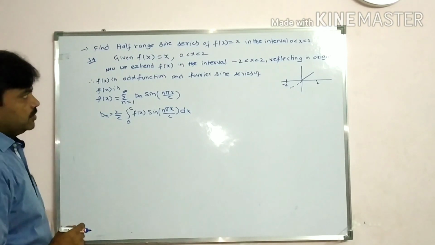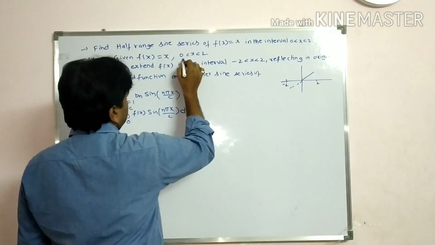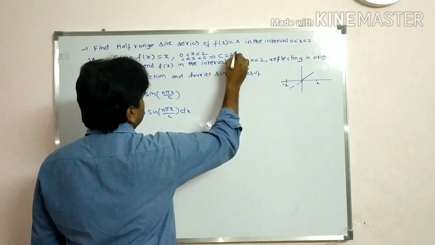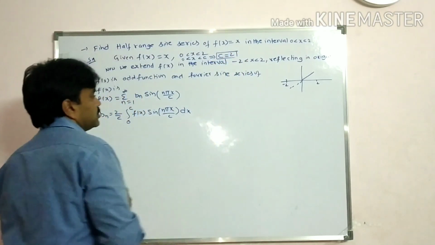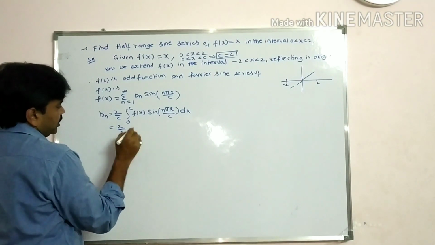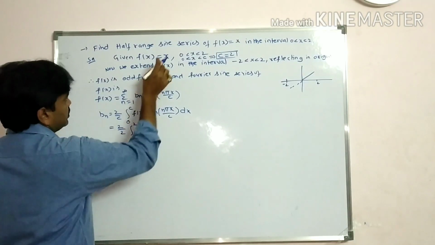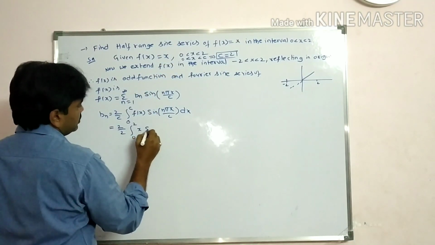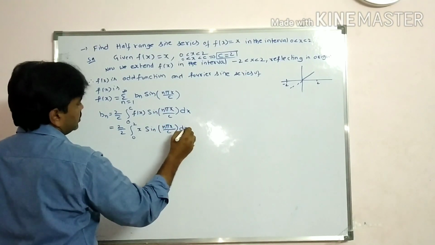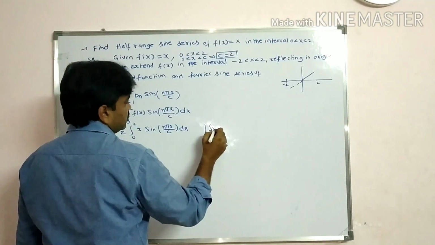Now what is the c value, students? Whenever constants are given, we compare with the standard. What is compared? 0 less than x less than c. So what about the c value here, students? c is equal to 2. So I want to find the bn value. That is equal to 2 by 2 integral 0 to 2 f of x, students. What is f of x? x, sin(n pi x by c) dx. The 2s cancel, students. Apply the generalization of integration by parts.